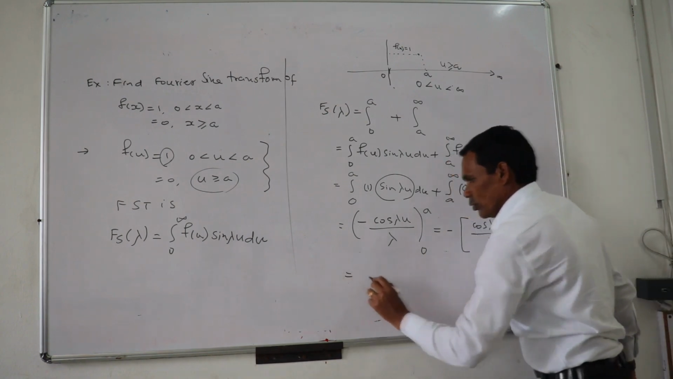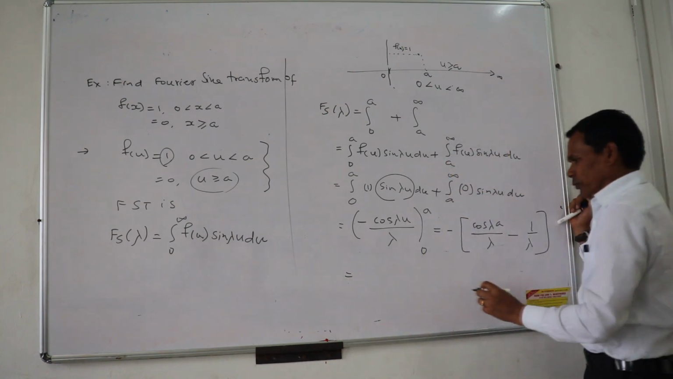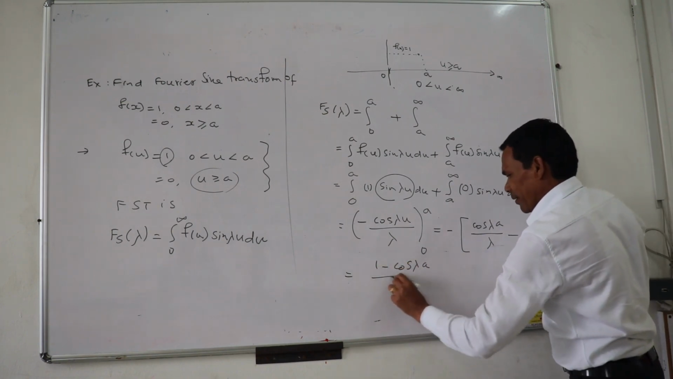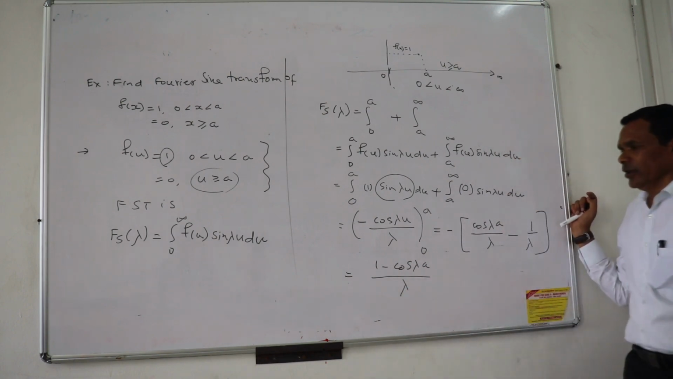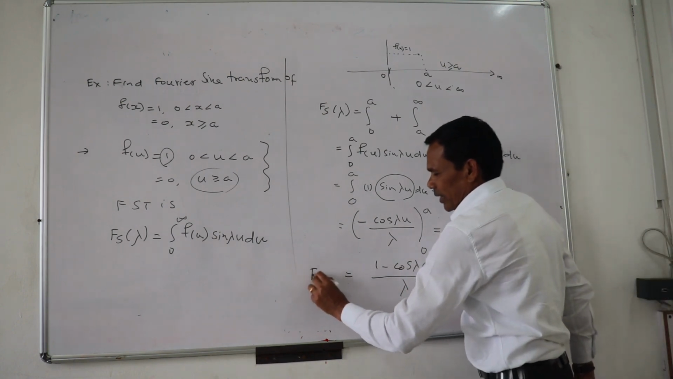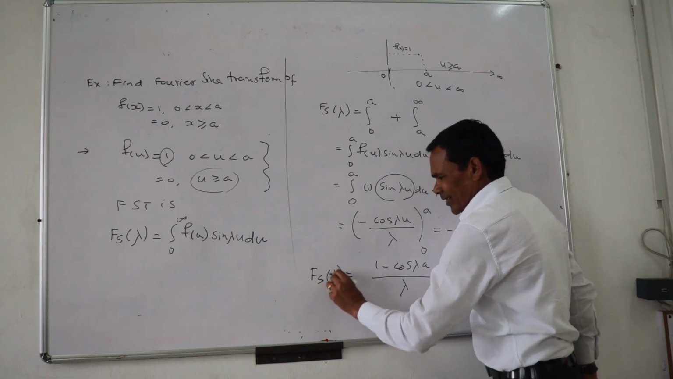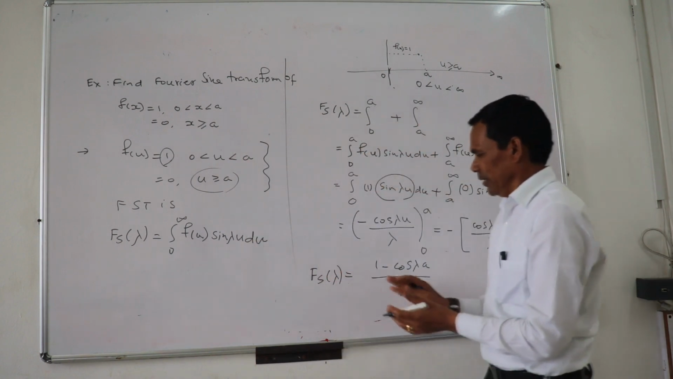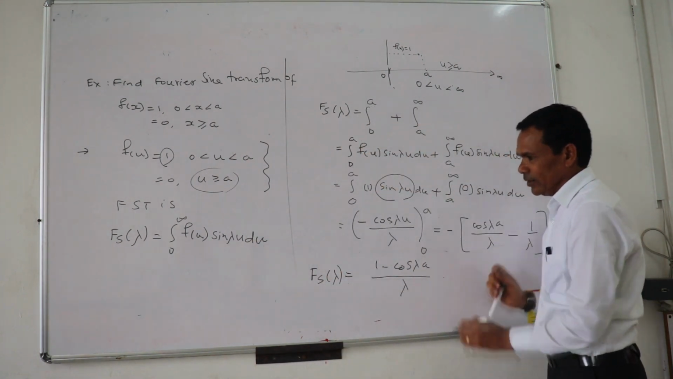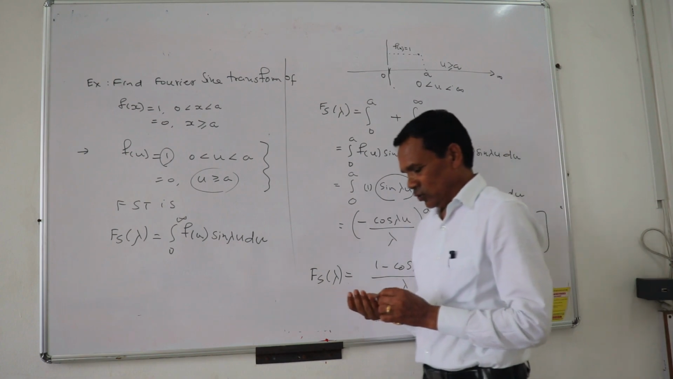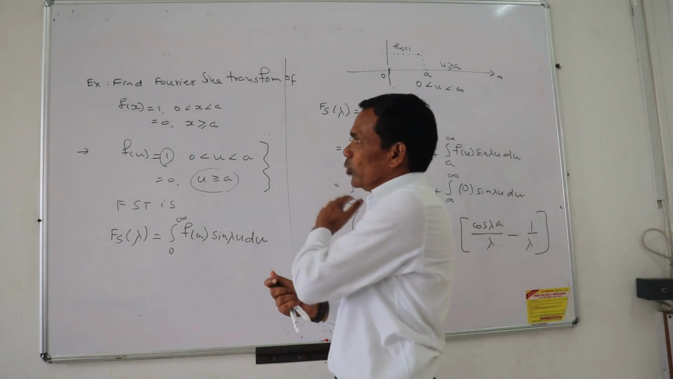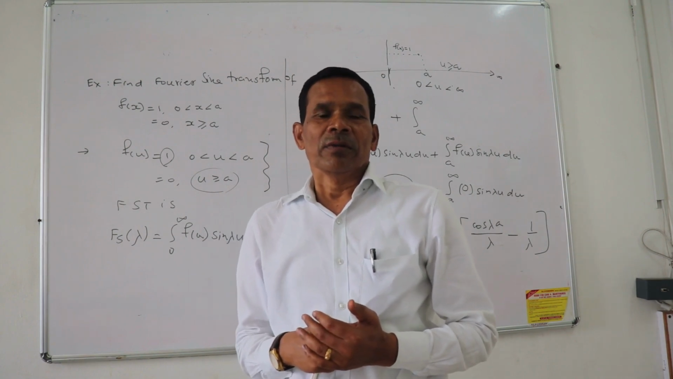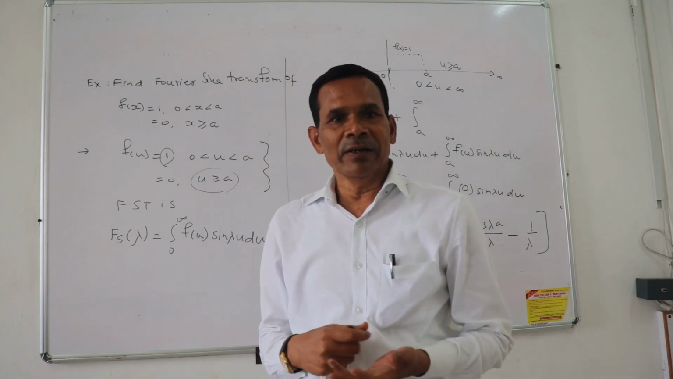So if you simplify, this can be written as 1 minus cos lambda a upon lambda. So this is the Fourier sine transform. Generally it is concerned with images: some signal is there, and this is the image of that. You can find out these things. So these signals you have to process by using the Fourier transform. We shall see more examples in the next video.